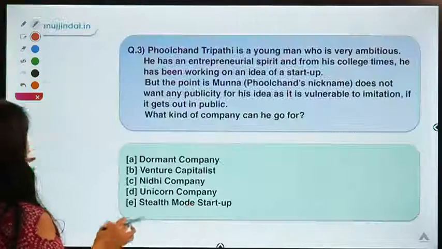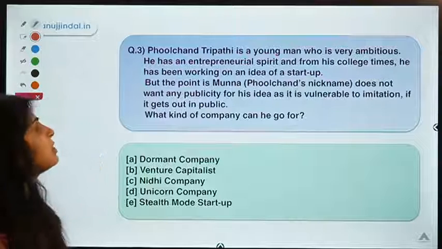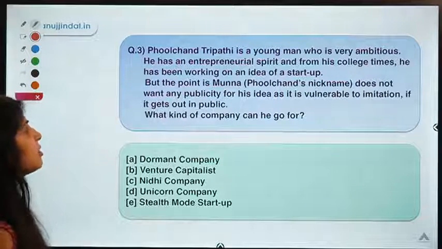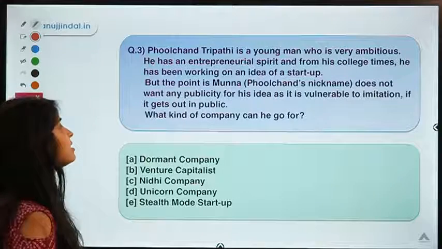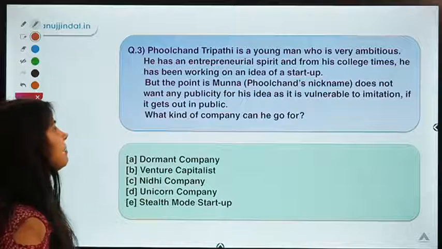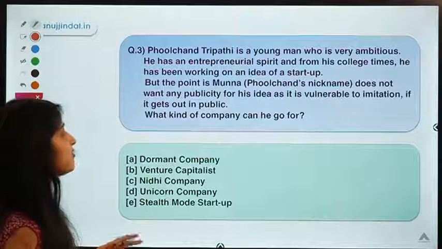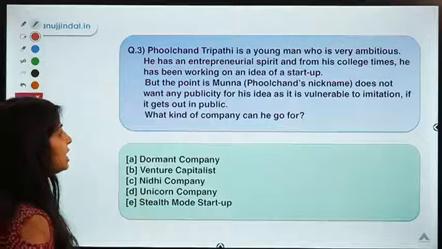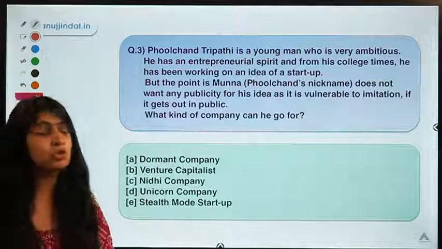Moving ahead to the next question. Okay, here is the third question for today, which says Poolchand Tripathi is a young man who is very ambitious. He has an entrepreneurial spirit, and from his college days he has been working on the idea of a startup. But the point is that Munna here does not want any publicity for his idea, as it is vulnerable to imitation if it gets out in the public. So what type of company should you go for?